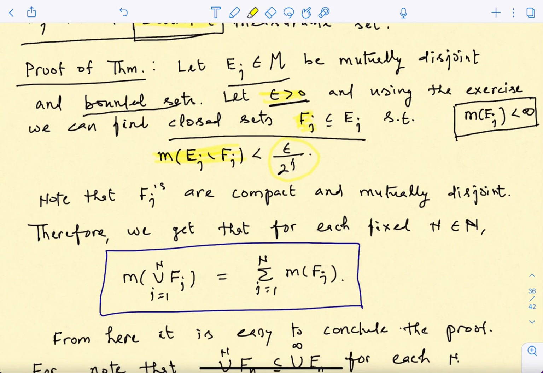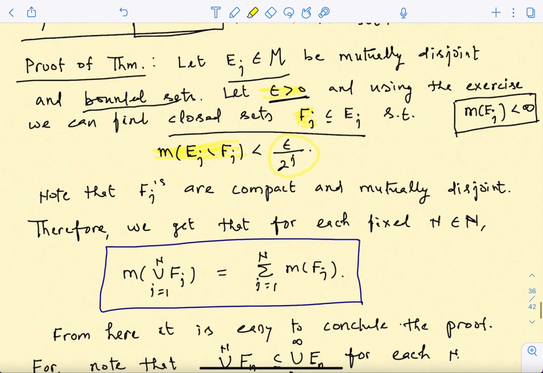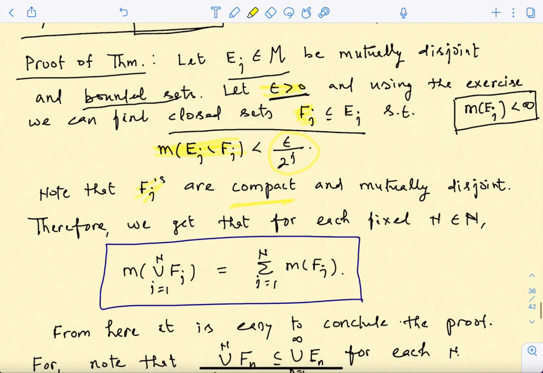Once I have this, notice a few things. These F_j being closed and subsets of bounded sets, because the E_j are bounded, are closed and bounded and hence compact. Since the original collection E_j are disjoint and the F_j are sitting inside them, these are also mutually disjoint. And we know that mutually disjoint compact sets satisfy the additivity property for the outer measure.